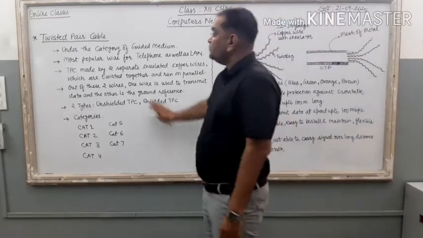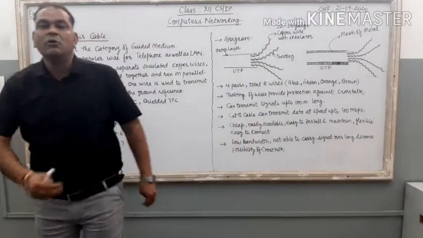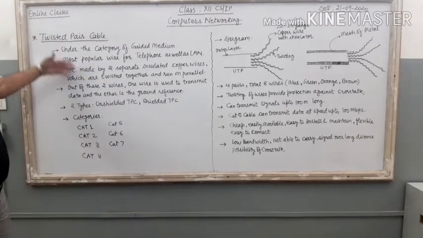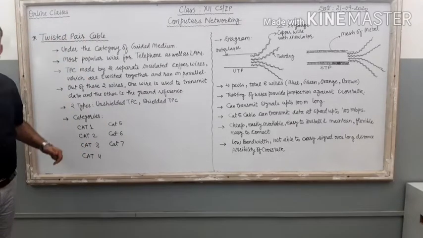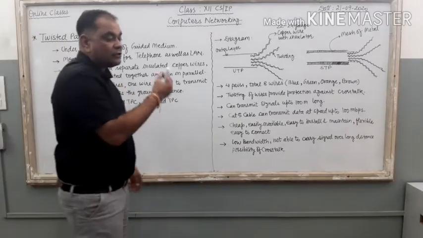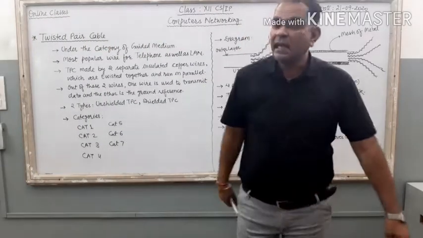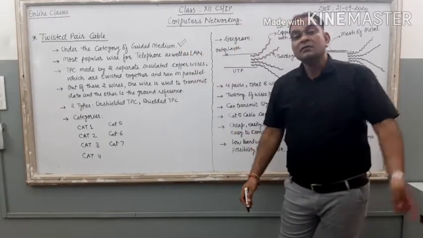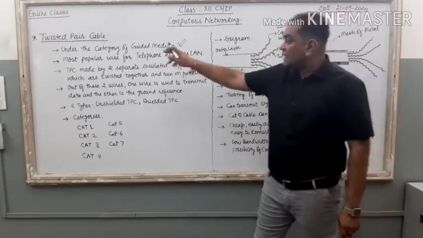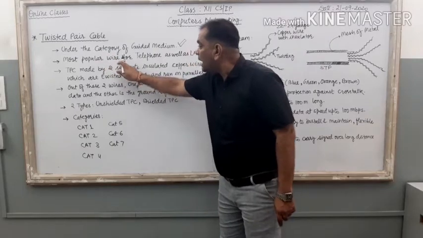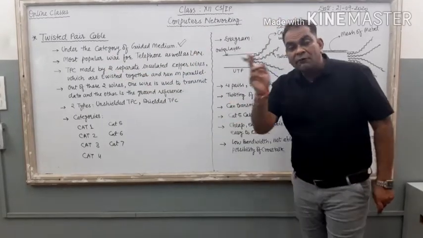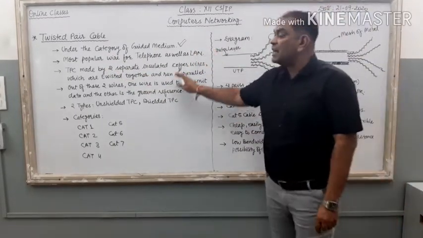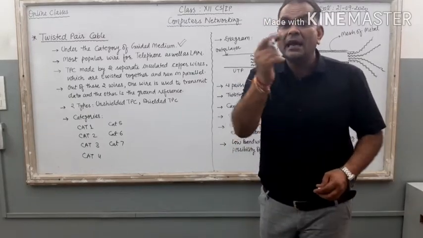So here it is, the very first, very oldest cable to connect two different computing devices is twisted pair cable. Right? So it is under the category of guided communication medium. The second important point: it is the most popular wire for telephone communication as well as local area network.